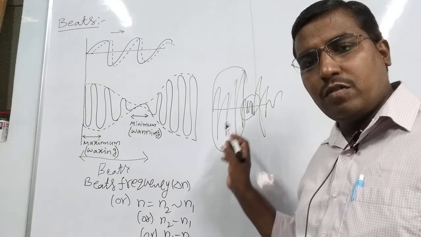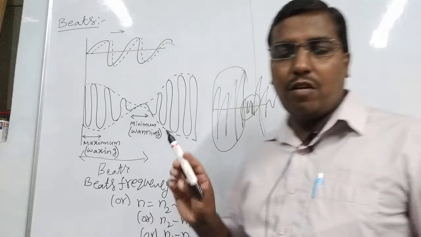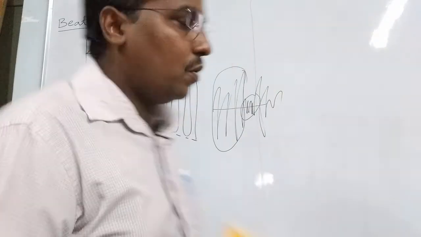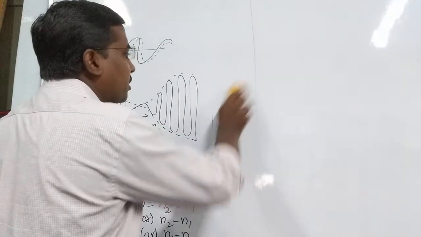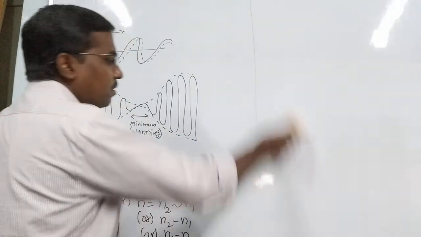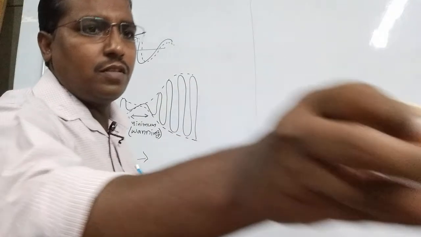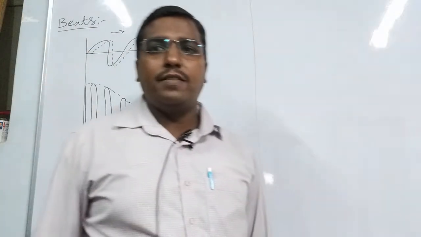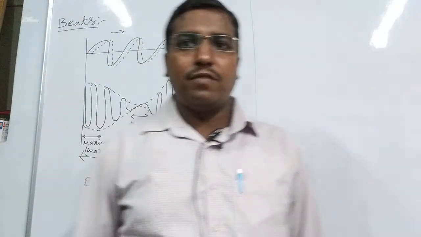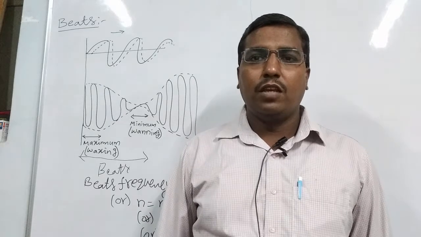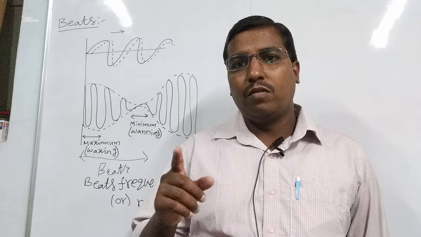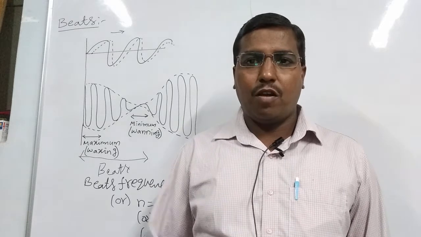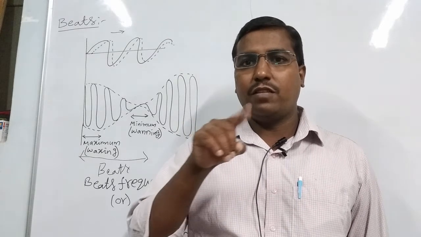These are also called beats. In our hospitals, for heart patients, functional wave machines, called CRO, cathode ray oscilloscopes, show waves. These are also called beats. Our heartbeat performance is like this.